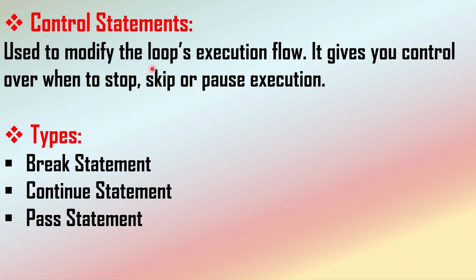So loop statements are the ones that are used to execute the statements, whereas control statements in loops are the ones which are used to control the execution flow. We have three types of control statements in Python: break statement, continue statement, and pass statement. Let's see each one of the statements in detail.